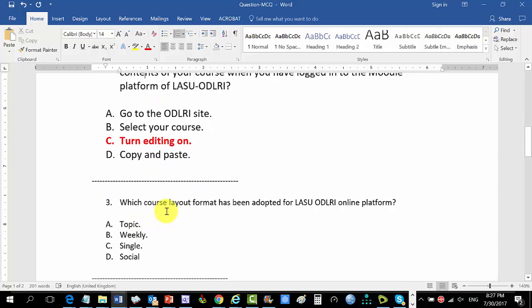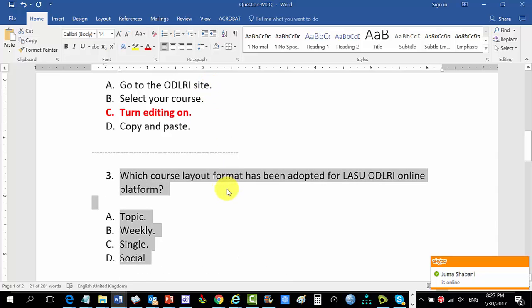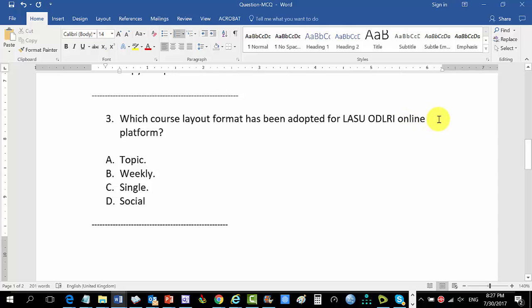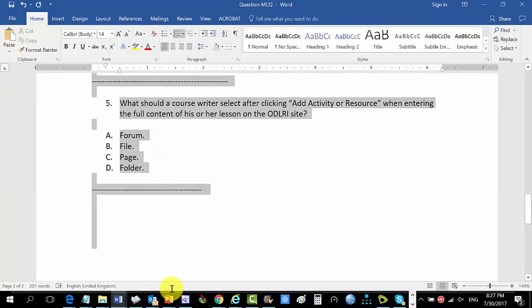Number 3, which course layout format has been adopted? Let me make this bigger. Which course layout format has been adopted for the LASU ODLRI online platform? The topic, the weekly, the single, the social. You recall that the weekly is what you see first, that we had as the default. But we agreed that it's the topic, this one here. So I'm just calling all of these ones in red. Not that it matters, as you will see. Let me make these ones bigger.